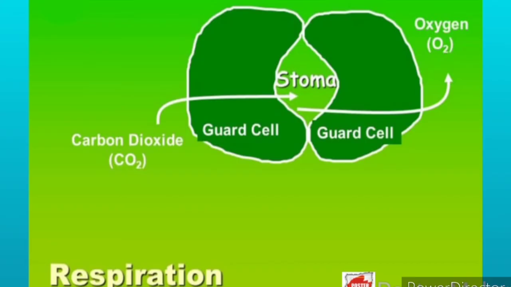In the stomata we can see two guard cells are present. Carbon dioxide is getting inside and oxygen is moving outside. So this green colored stoma which is shown is present on the surface of the leaves, and with this the carbon dioxide will enter and photosynthesis will take place and oxygen will be removed out. So this is the process of respiration.